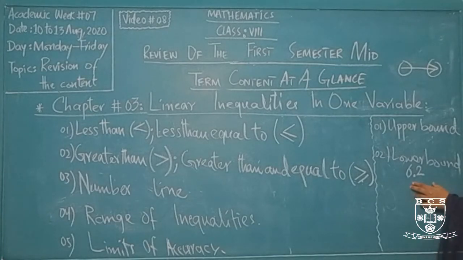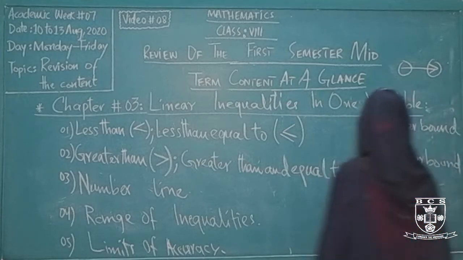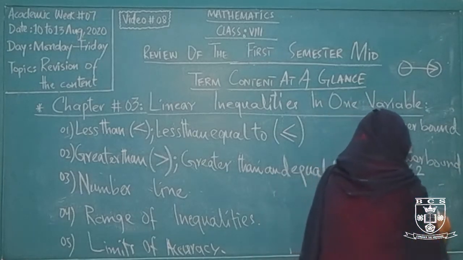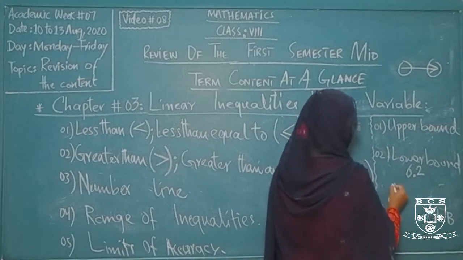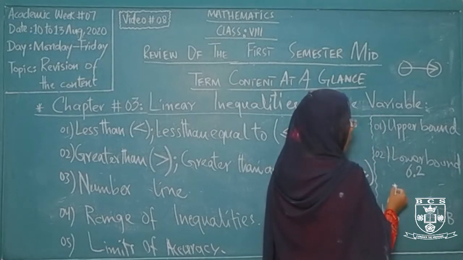So for converting this into the upper and the lower bound, I have to add and subtract the same number from this particular number. I will add the same number, and then I will subtract the same number from this to make your upper bound and similarly your lower bound. So for making the upper bound, the number should be added.